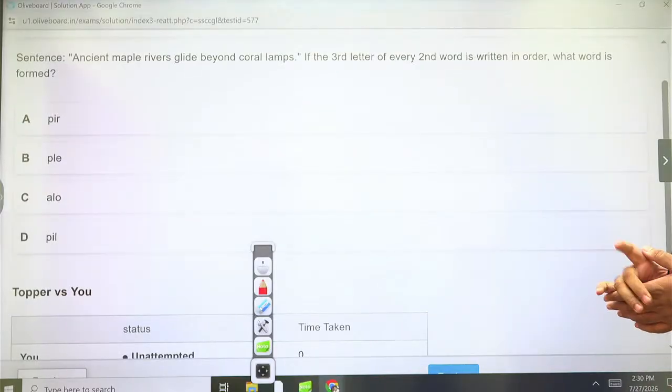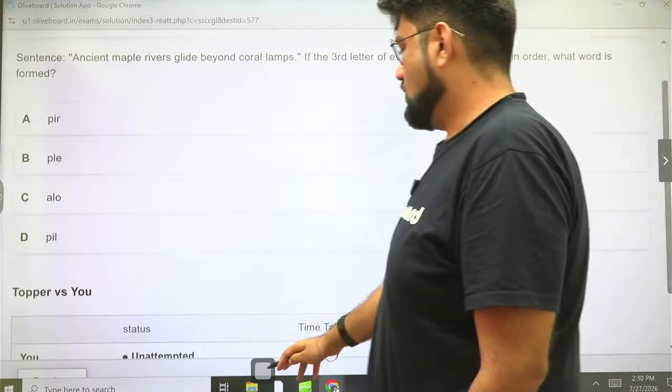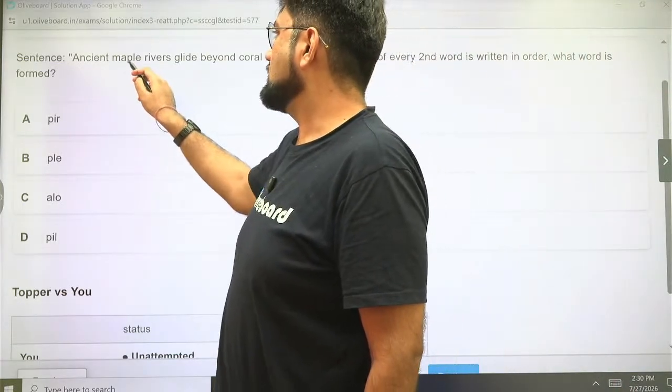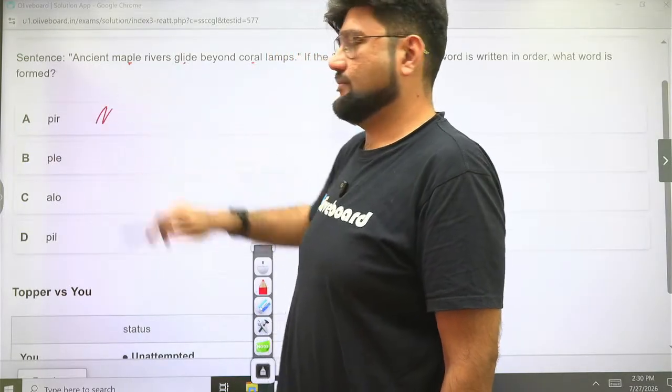In the sentence, ancient maple rivers glide beyond coral lamps. If the third letter of every second word is written in order, what word is formed? Now, every second word, third letter. So, P, I, R, option A.